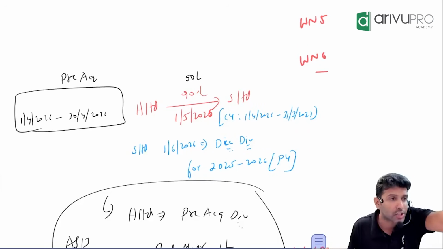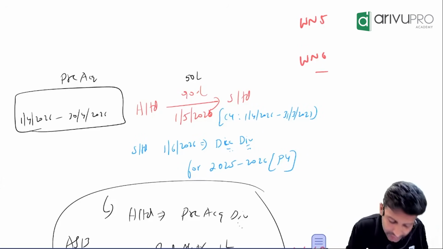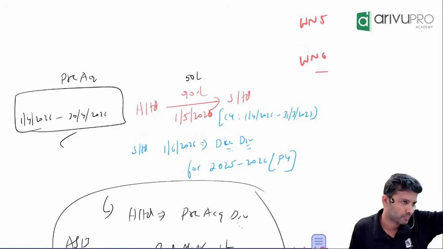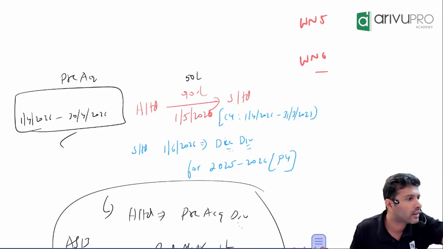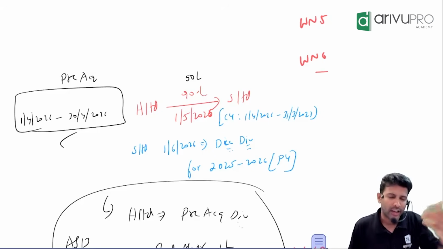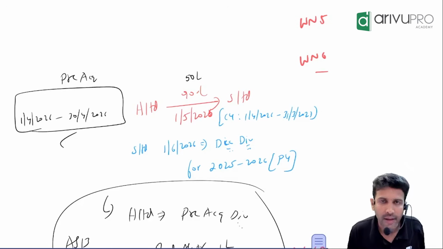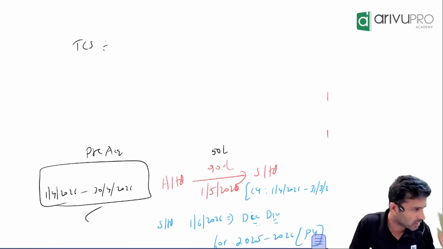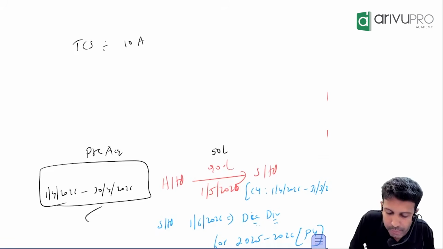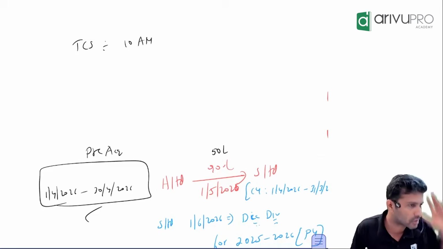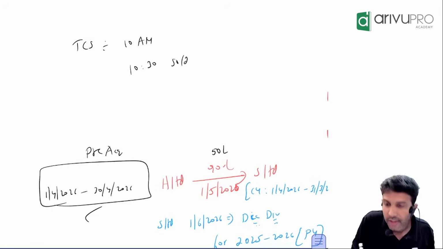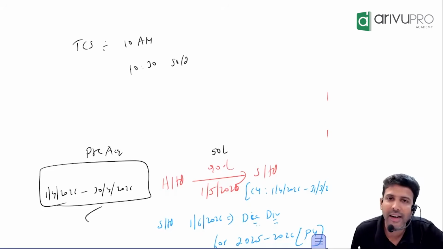So logically they should not get, but practically will they get? Yes, because a company works on an all or nothing approach. Either you get everything or you get nothing. Why is this? I used to give the same example if you remember. Let's say Vimalesh purchased TCS shares, Tata shares, at 10 a.m. in the morning. At 10:30 he got bored and he sold off. Half an hour later he sold it.